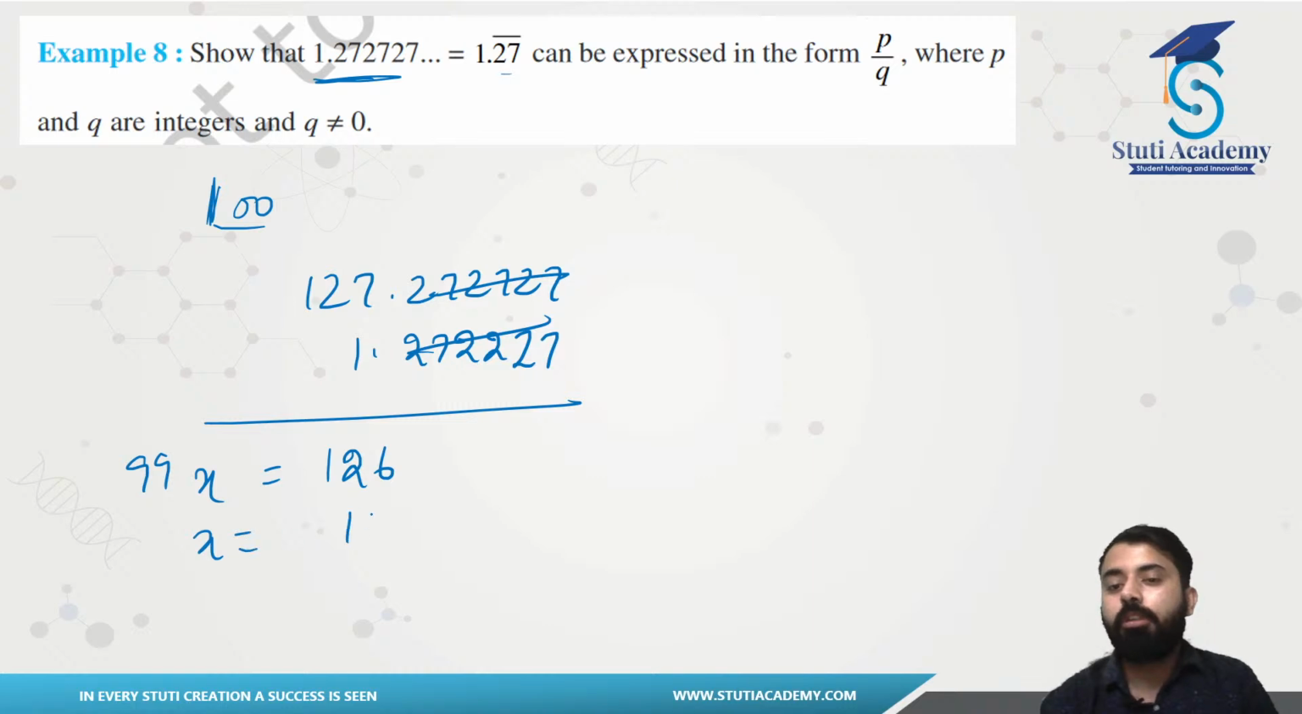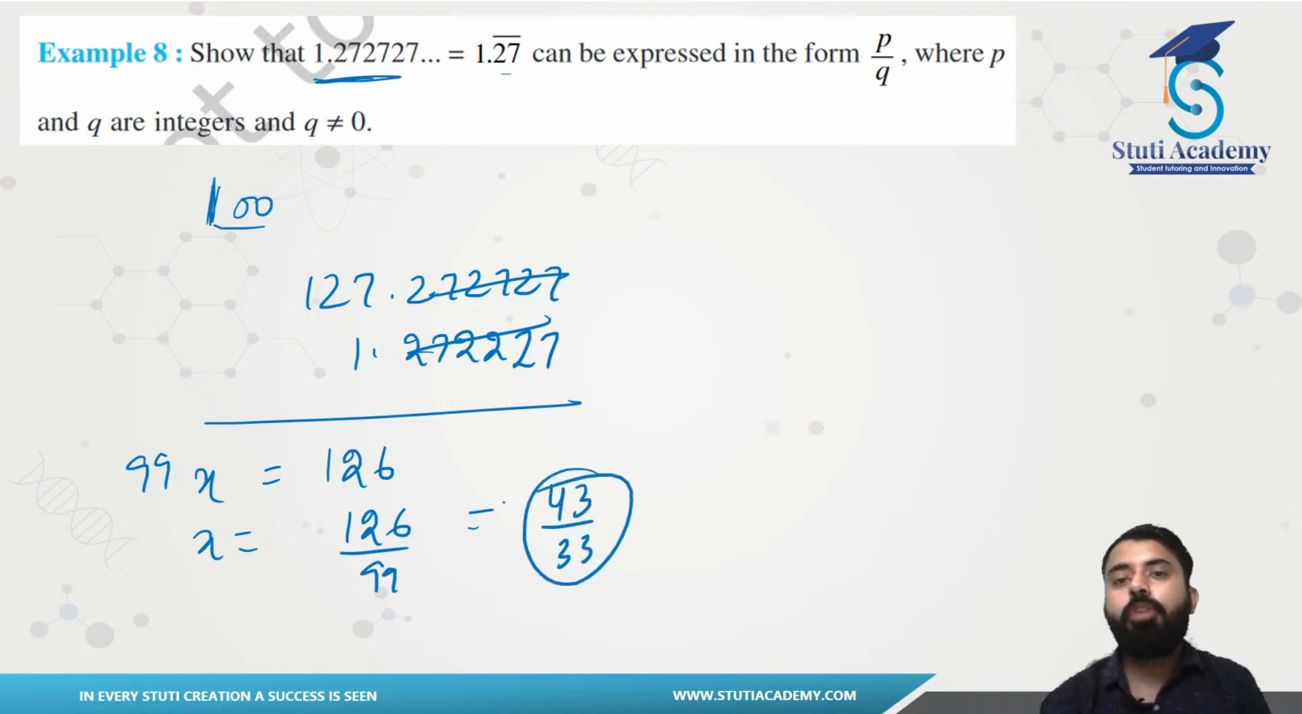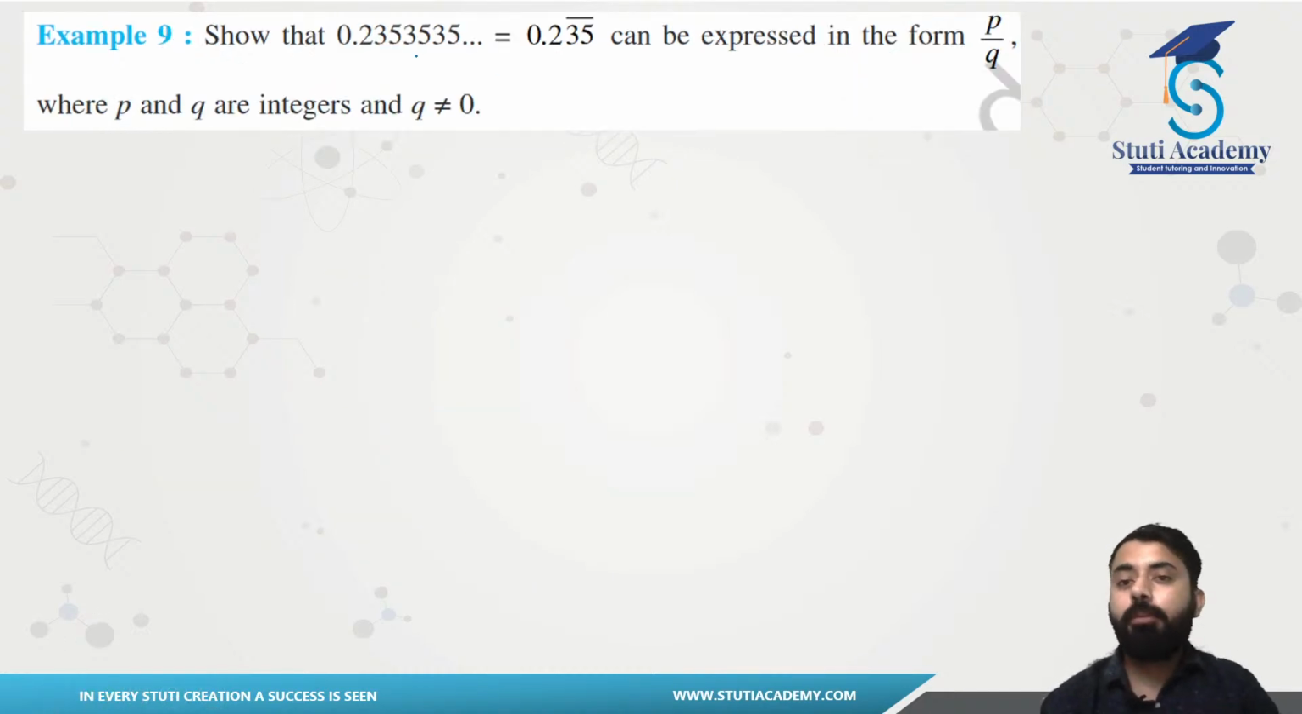So x will be 126 over 99. This will be cancelling out at 3. You will be having 43 over 33. So that will be the case. You will be getting the answer in the form of p by q, right? So sums are easy. You can easily do them. So let's see, what do we have now? Similarly, you can do this one.